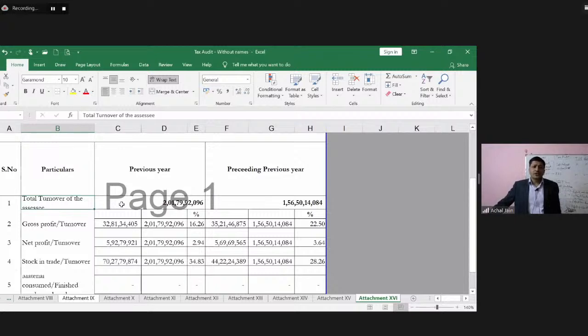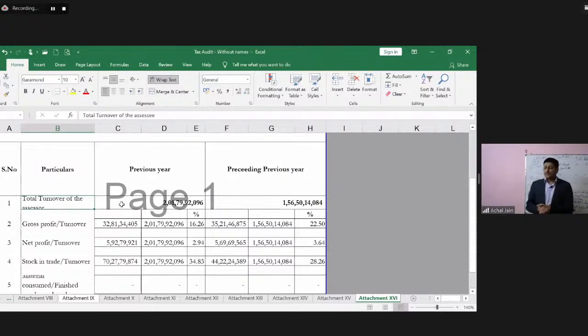The net profit ratio has not gone down significantly as compared to the gross profit ratio. So that means during the previous year, significant direct costs have been incurred, and those have increased as compared to the preceding year.